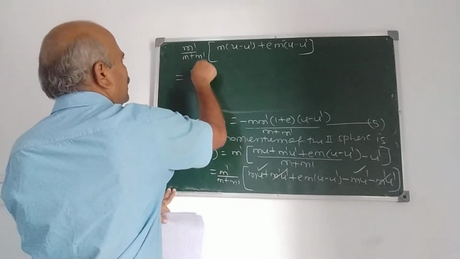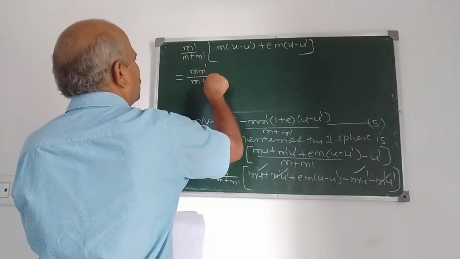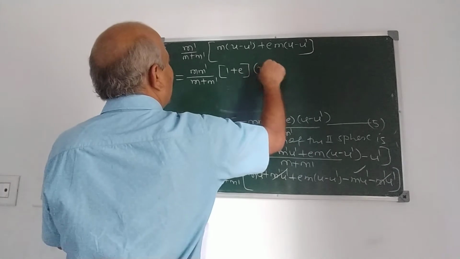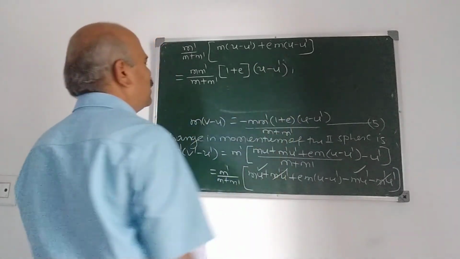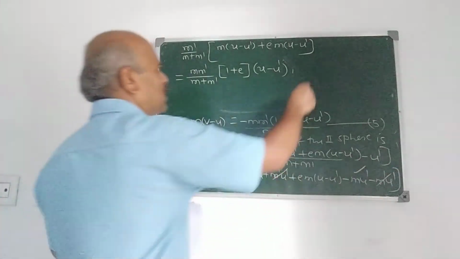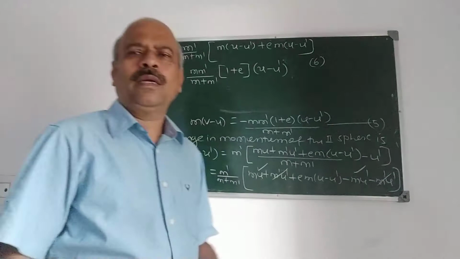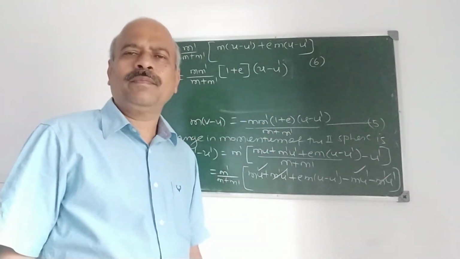Therefore, m dash upon m plus m dash into 1 plus e into u minus u dash. This is 6. So expressions 3 and 4 give the velocities after impact.